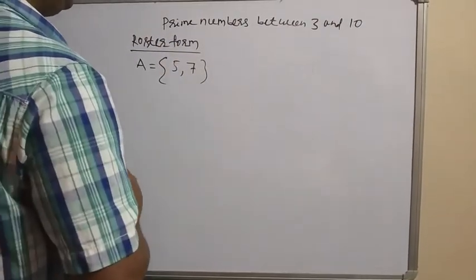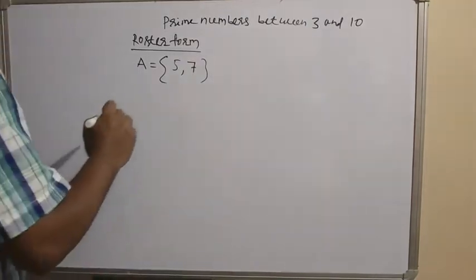Clear? Suppose we have to express a set in the set builder form.